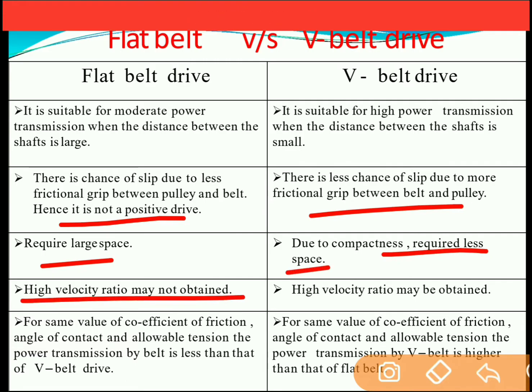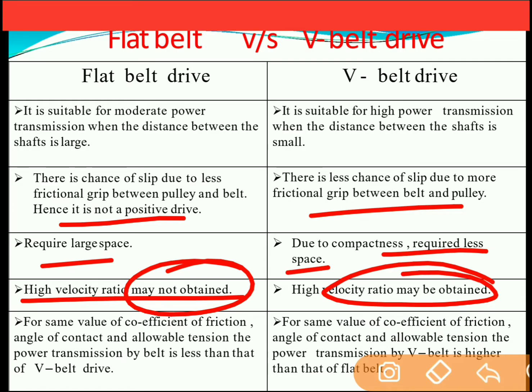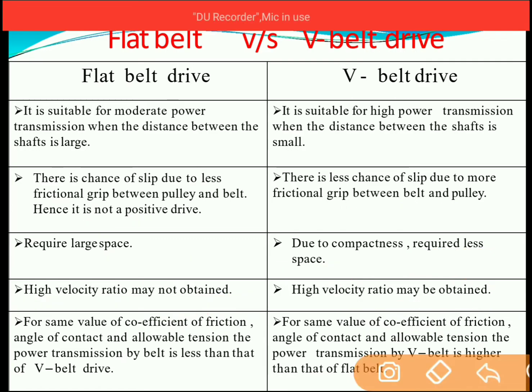High velocity ratio cannot be obtained in case of the flat belt drive, whereas in case of the V belt drive, high velocity ratio can be obtained. Velocity ratio means what? Velocity of the driven pulley upon velocity of the driving pulley. So 1 is for driving and 2 is for driven. So we can obtain a high velocity ratio with the V belt drive.